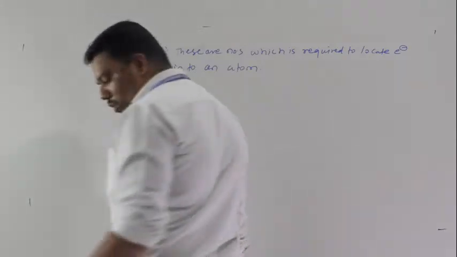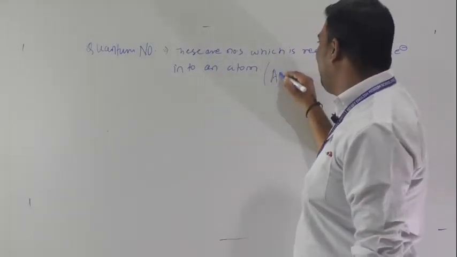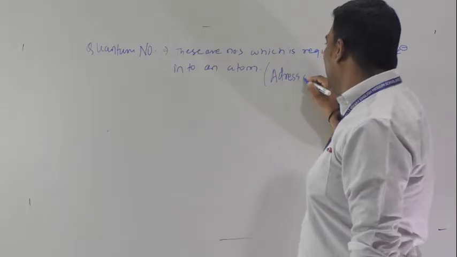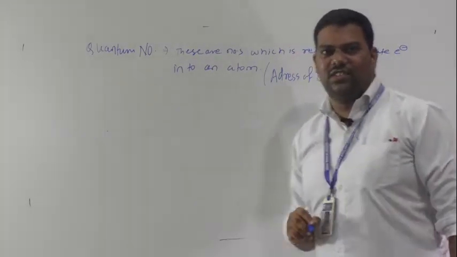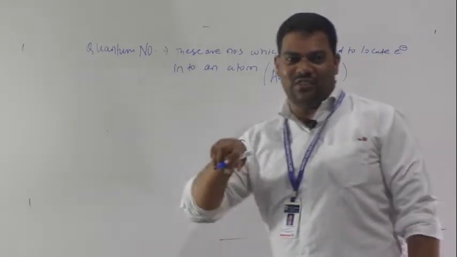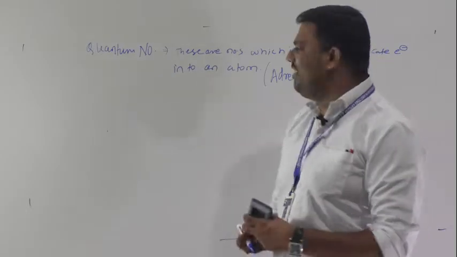Or we can say, the address of electrons, in short. So see how we can find the address of an electron here.